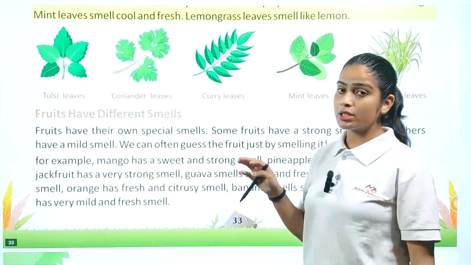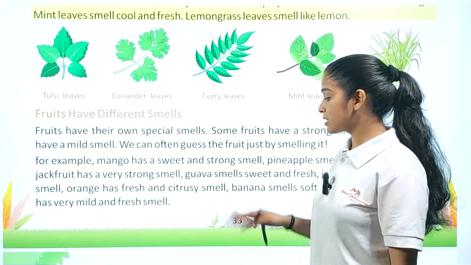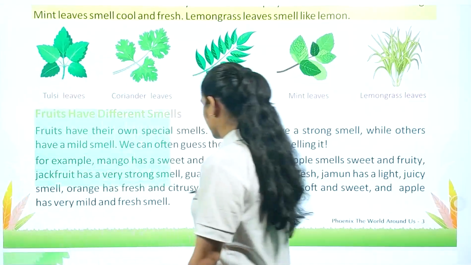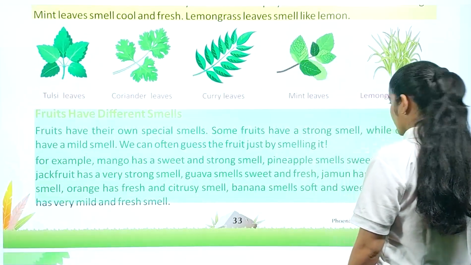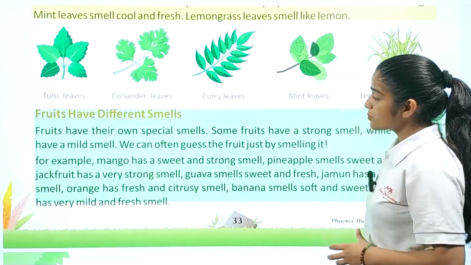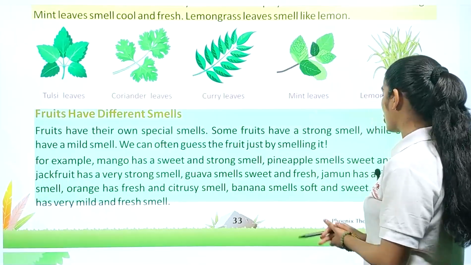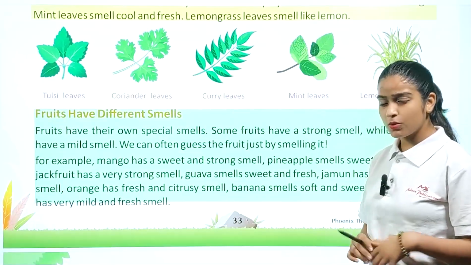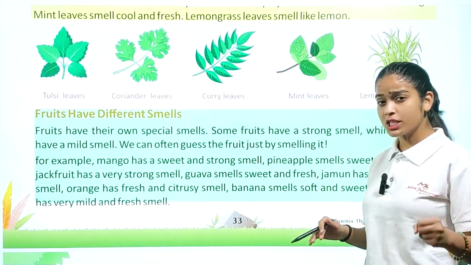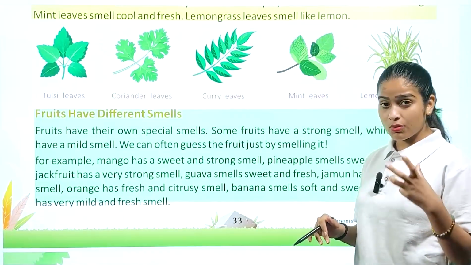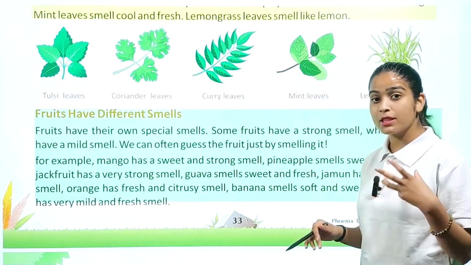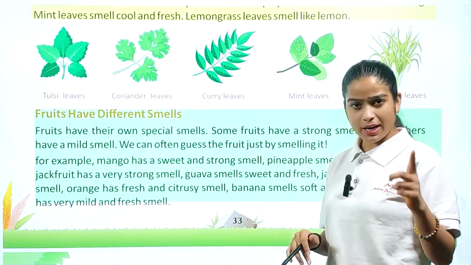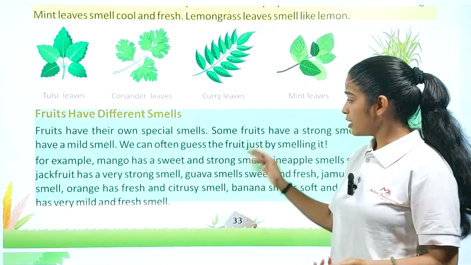Now we are going to learn about how fruits have different smells. Fruits have their own special smell. Some fruits have a strong smell while others have a mild smell. So can you imagine which fruits have a strong smell? You can identify their name without seeing them. If I'm thinking about this, I can say mango, it has a strong smell.